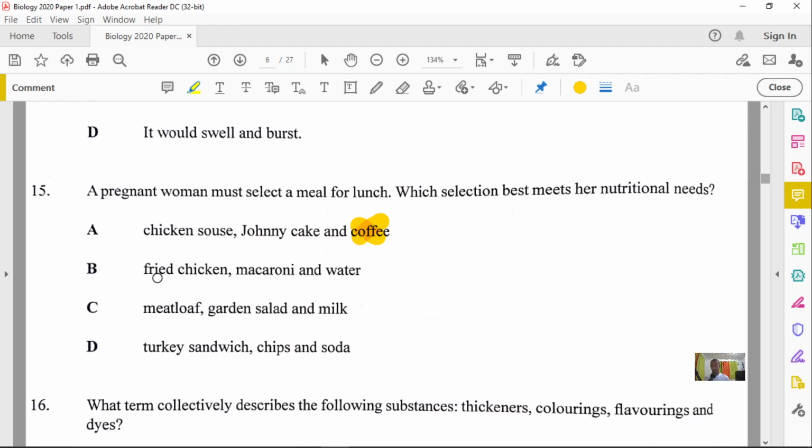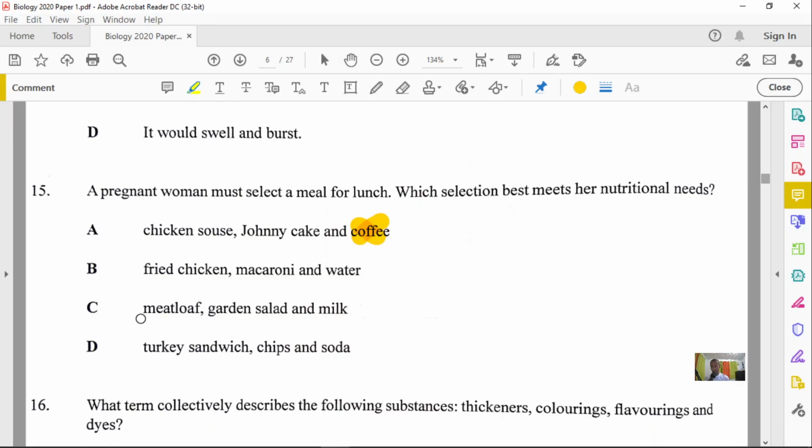In terms of fat, because of the fried chicken, you may not want that to be a good choice. If you look at it again, you only have carbohydrates and protein and water, which is not a totally bad choice, but probably too much fat. So let's hold on to B a little bit to see if there's a better option.